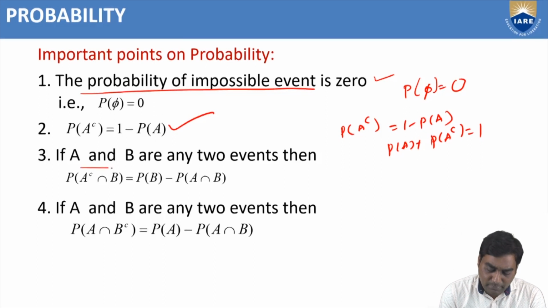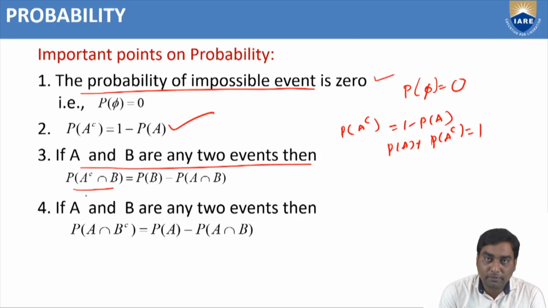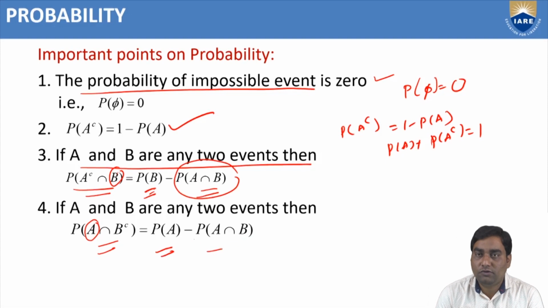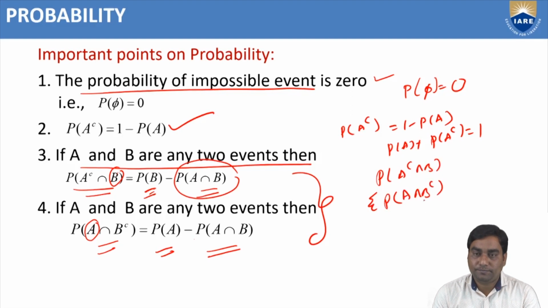And one more, if A and B are any 2 events, P of A complementary intersection B equal to P of B minus P of A intersection B. See, for B we do not have complementary, that will reflect in the right side first term. P of B minus this P of A intersection B is common. Now coming to the 4th point, in this case A intersection B complementary. For A we do not have complementary, that's why P of A will get in the first term minus P of A intersection B. Like that we should remember P of A complementary intersection B and P of A intersection B complementary. This is the general formula.